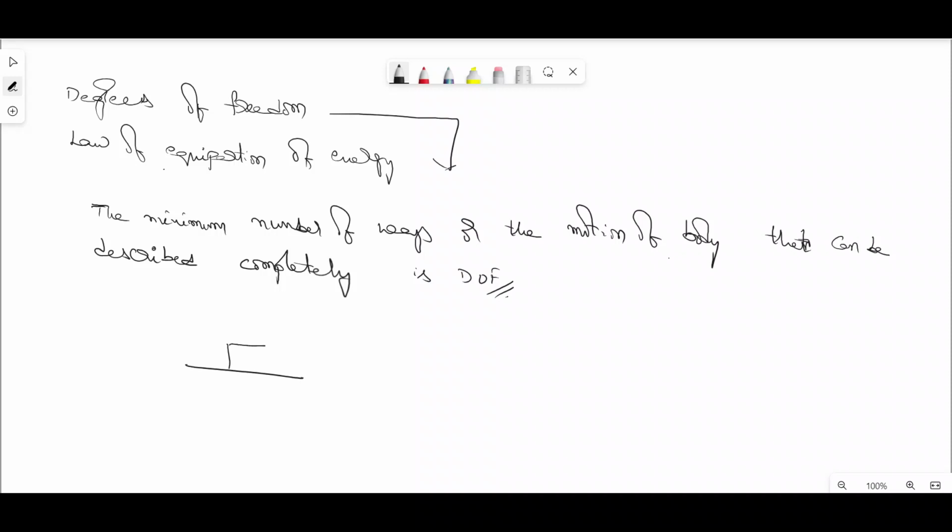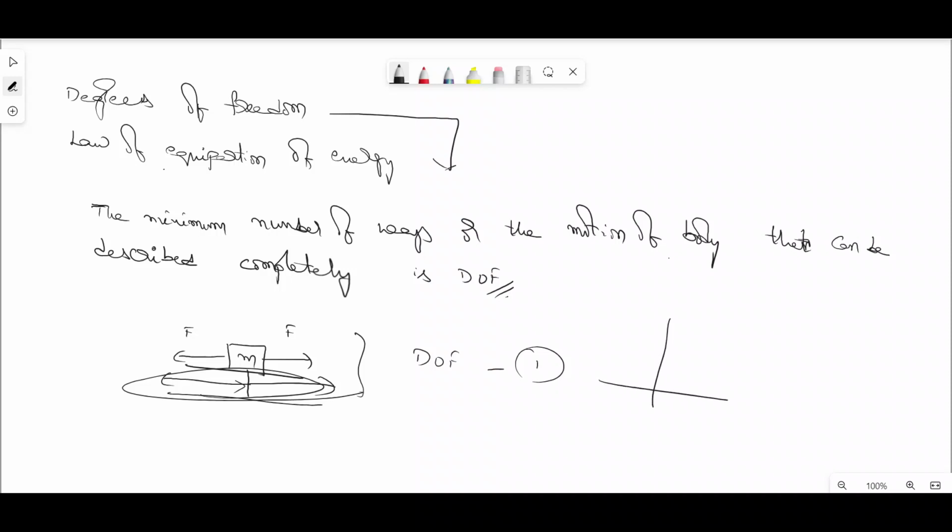So here we consider a body of mass m on a horizontal surface, and if we push the body in this direction by applying a force F, the body can move along this direction, that is, along the horizontal direction. Based on that, we can represent that the degree of freedom for this body is 1, since it can move along only one dimension.